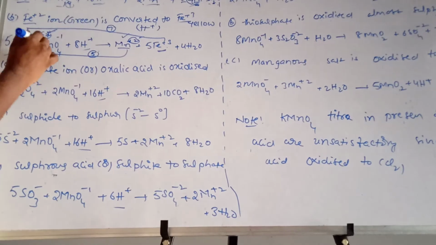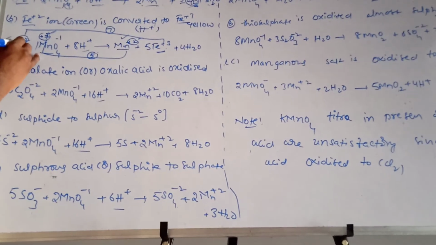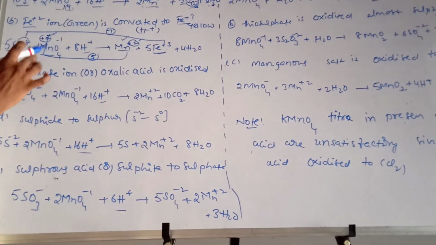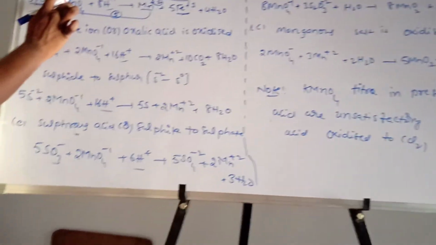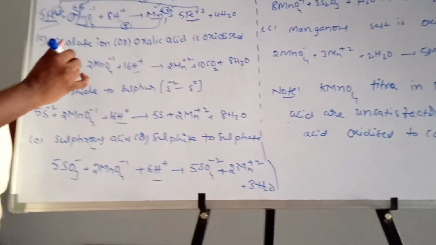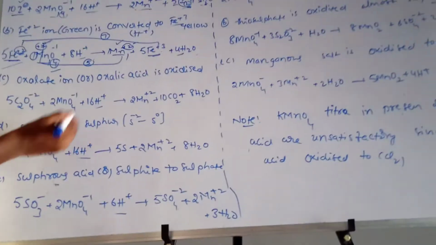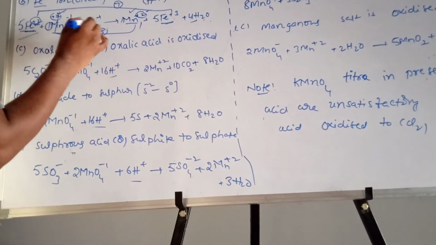The 1 you will write right here. Finish. There are 5 moles of Fe power plus 2, 5 moles of Fe power plus 3, and in MnO4, here 1 manganese, here also 1 manganese. Next, see students, 4 oxygens are there, 4H2O. Here 4 2s are 8, 8H plus.